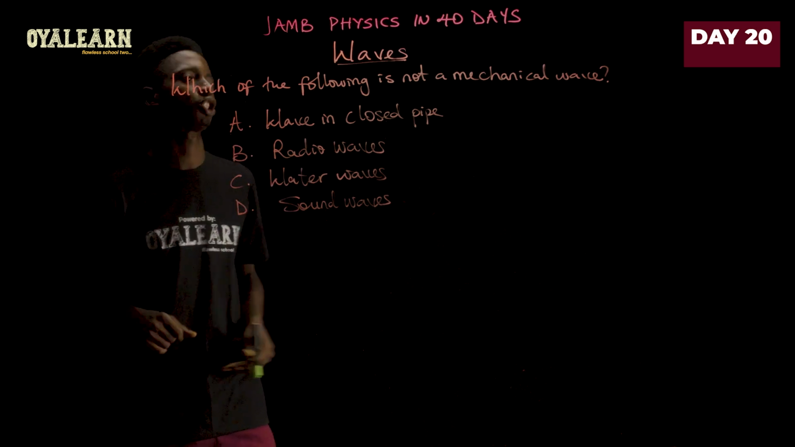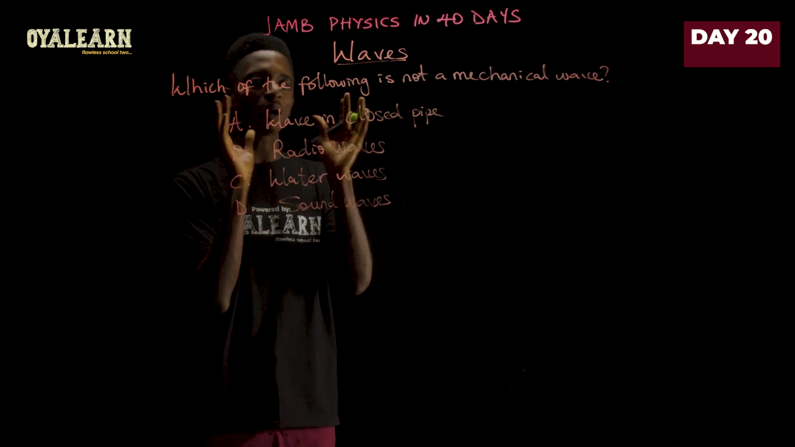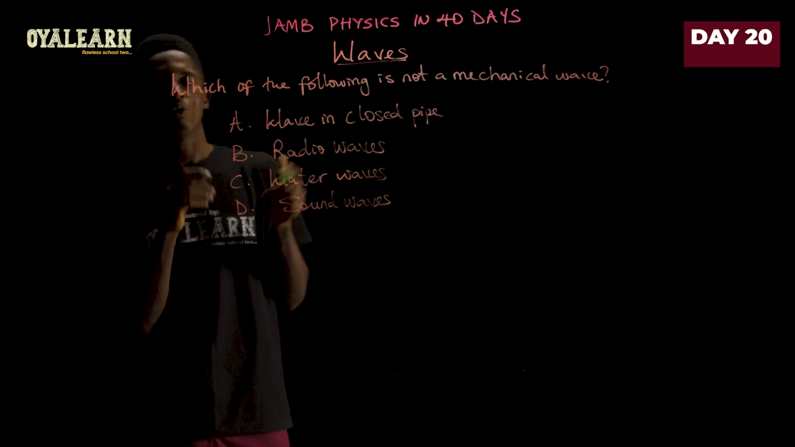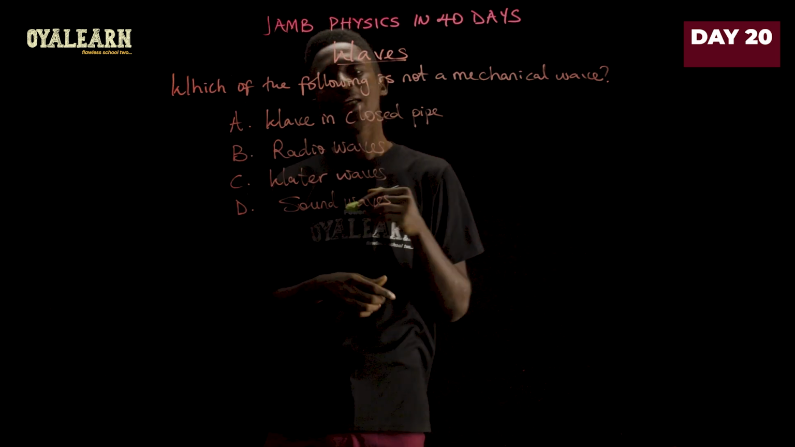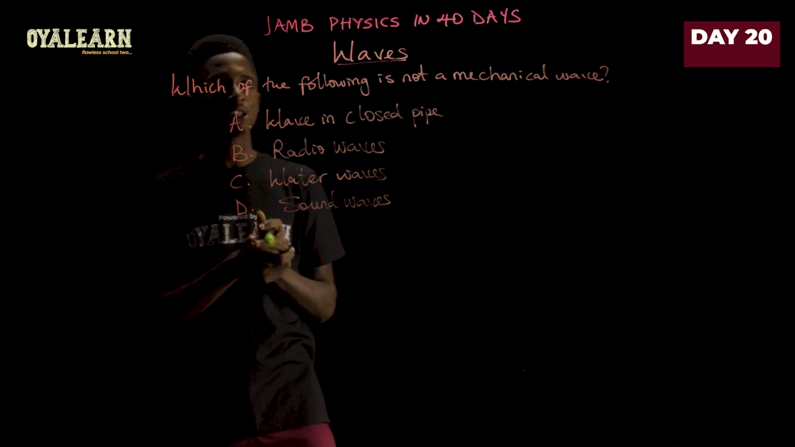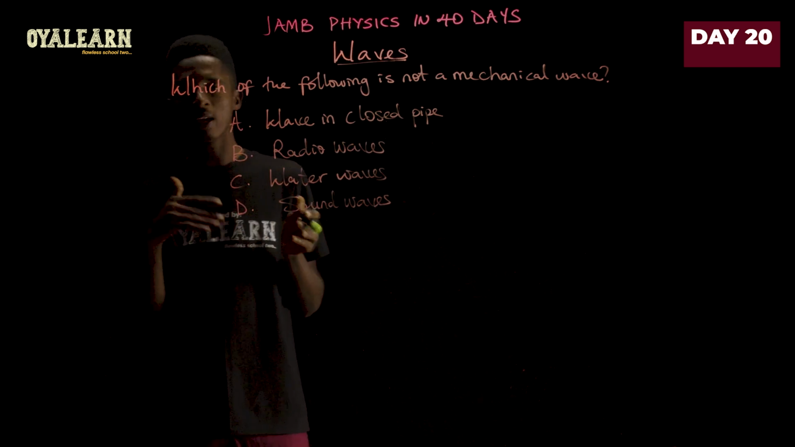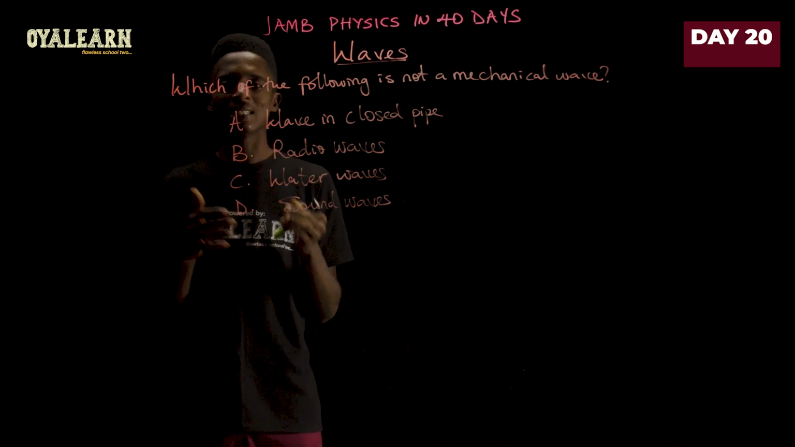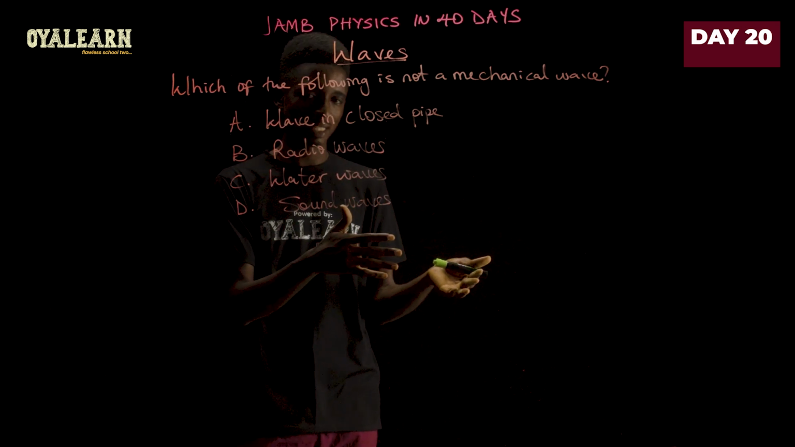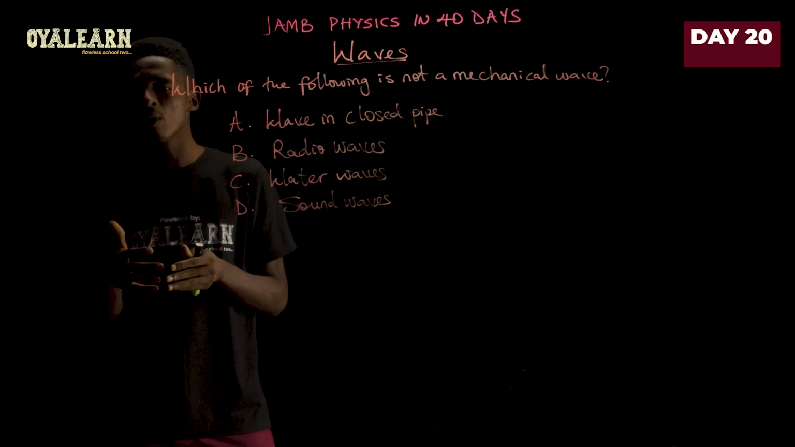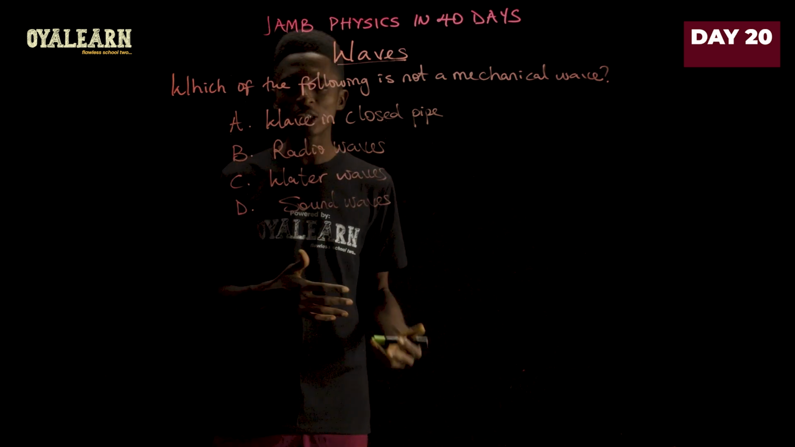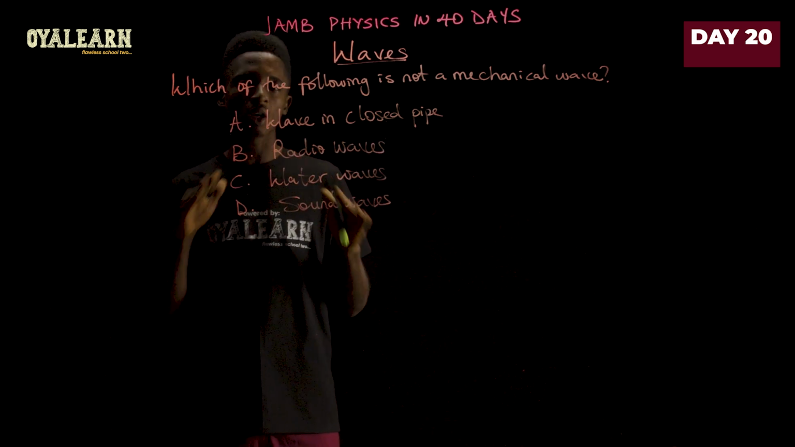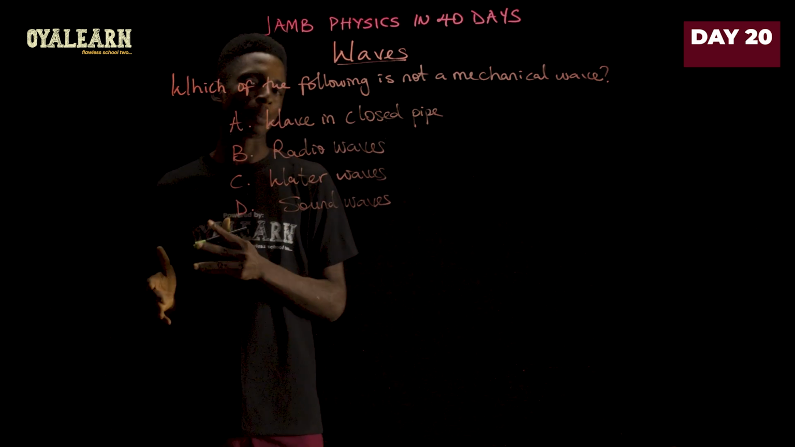Thank you very much. Now, to answer this question, we are trying to pick out which of the following is not a mechanical wave. So we must understand what a mechanical wave is. At the beginning of the video, I did mention that we have different types of waves. They are classified based on their need for material medium as either mechanical or electromagnetic waves. Mechanical waves are those that require material medium for their propagation, and the electromagnetic waves are the ones that do not require material medium for their propagation.